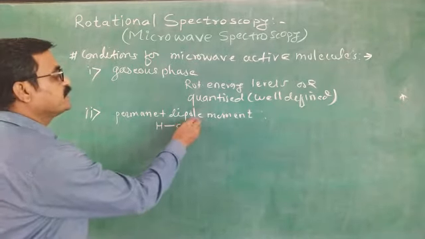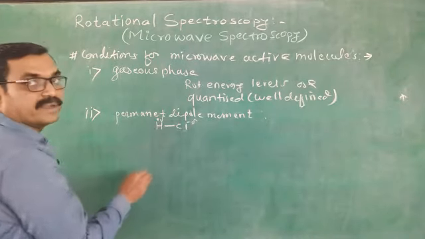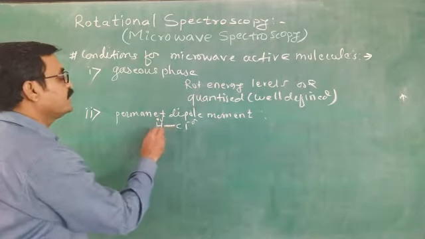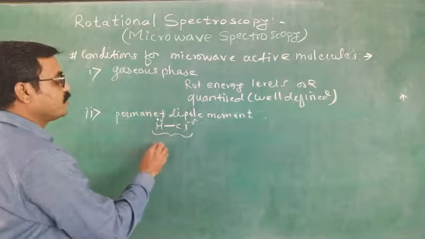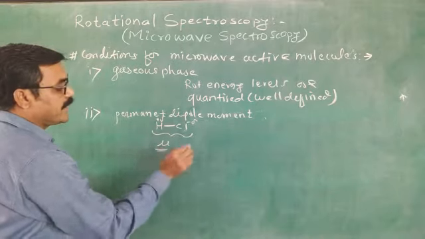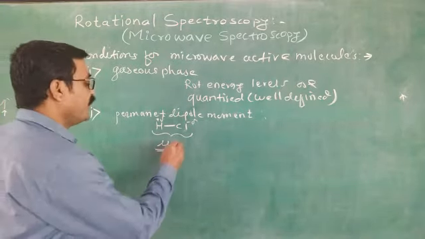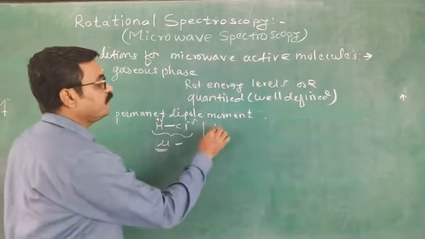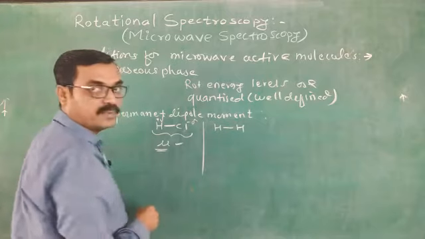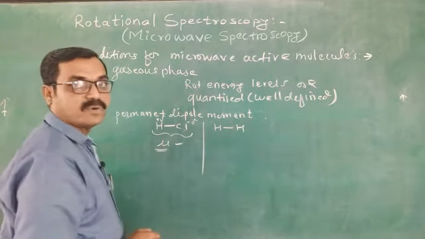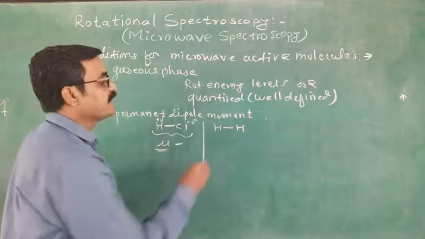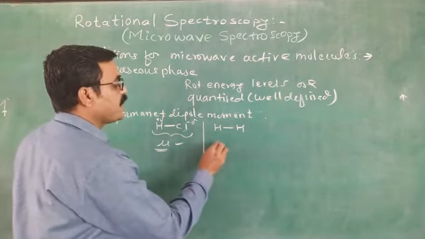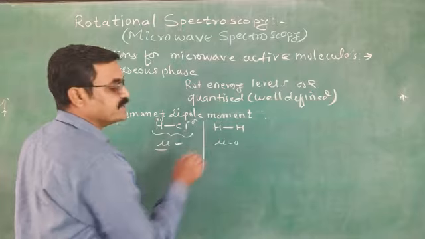The electronegativity of Cl is more as compared to H, that's why this bond is polar, and since the bond is polar, this molecule has a permanent dipole moment mu. It has some value. But on the other hand, if you take a homonuclear diatomic molecule, the electronegativity of both is the same, and this bond is not polar, that's why the dipole moment is 0.